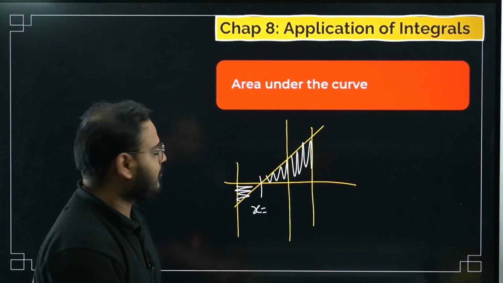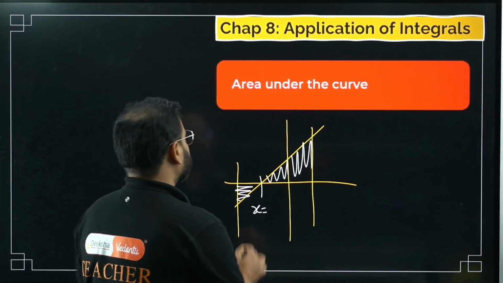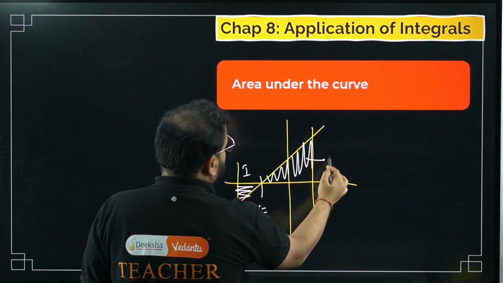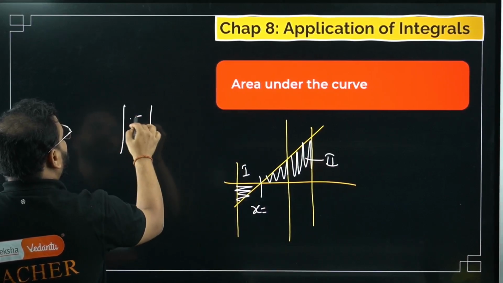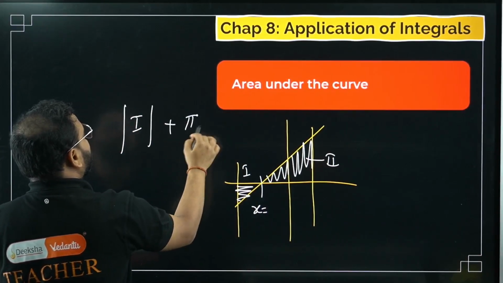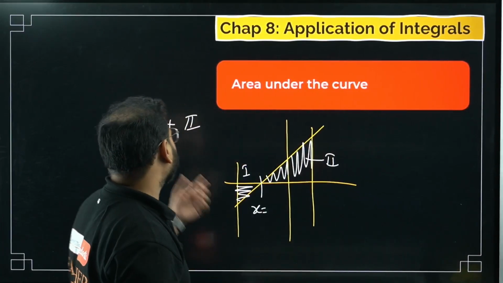Okay, what is this? From here to here, we integrate with the effect of modulus. This is my reason number 1, and this is my reason number 2. Then we integrate reason number 1 with the help of a modulus, plus simply reason number 2. How come, sir? Because area is always positive, right? So you have to integrate with the help of modulus.